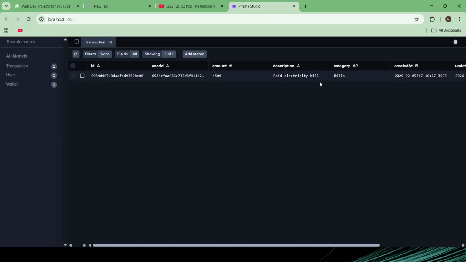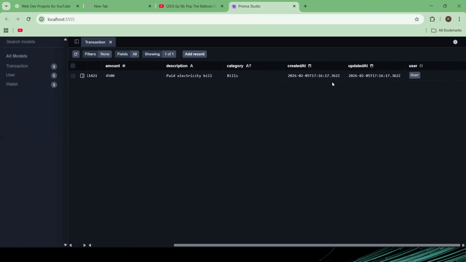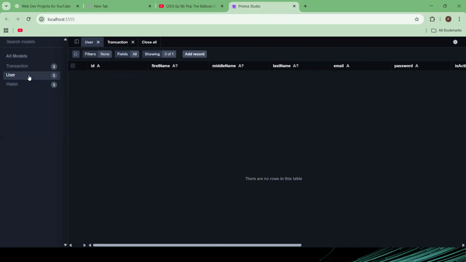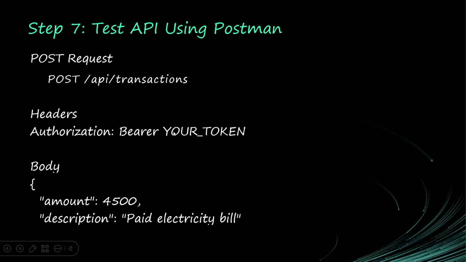You can see the transaction we have here. So we have successfully created a transaction for our users, and then we categorized it using AI. If you also go to the user, we only have one user, which is the sign up I made. Okay, so successfully, we have done this.